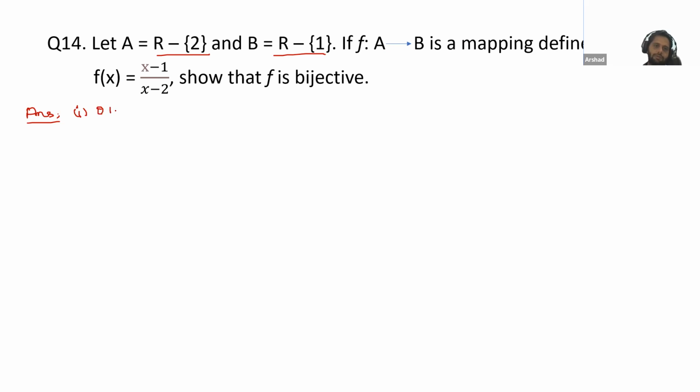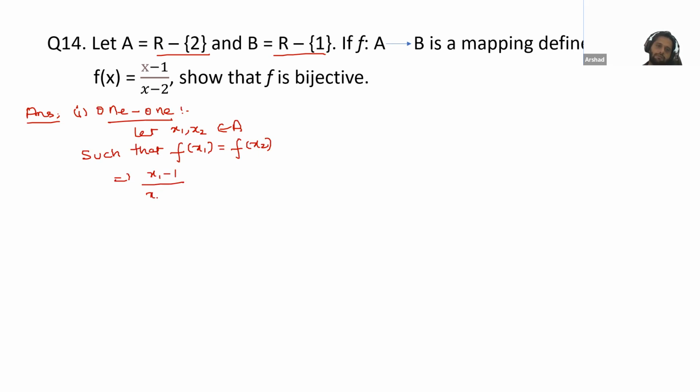Same concept. First of all, we will check one-one. Here we have this function on A. So we assume let x1, x2 belong to A such that f(x1) is equal to f(x2). f(x1) means (x1 minus 1) by (x1 minus 2) is equal to (x2 minus 1) by (x2 minus 2).